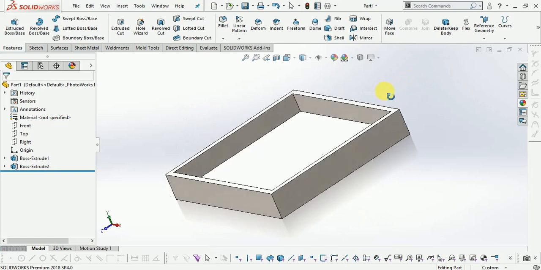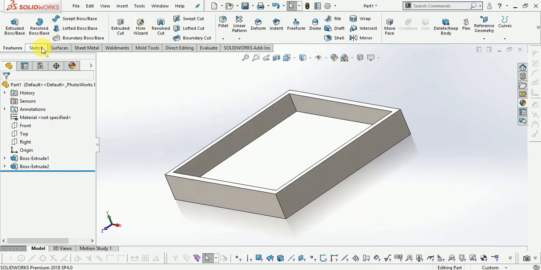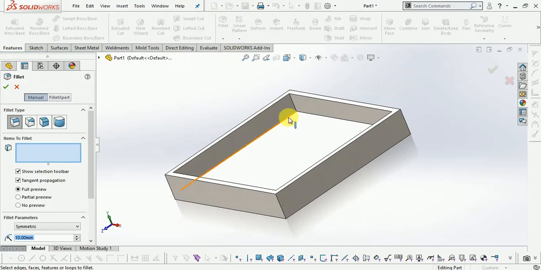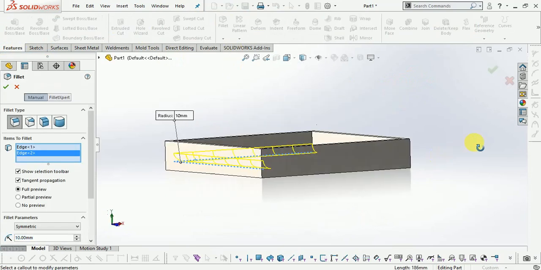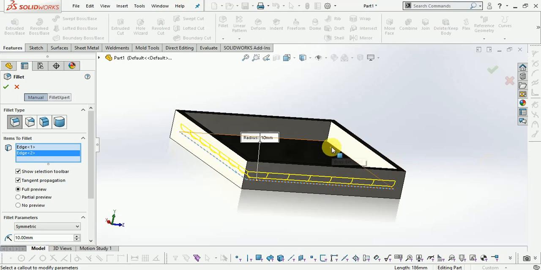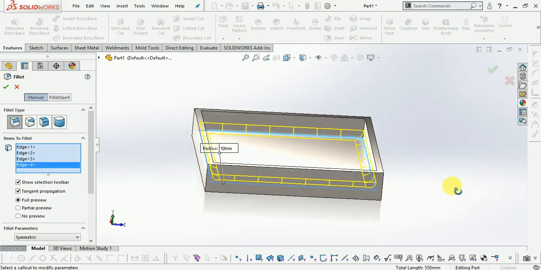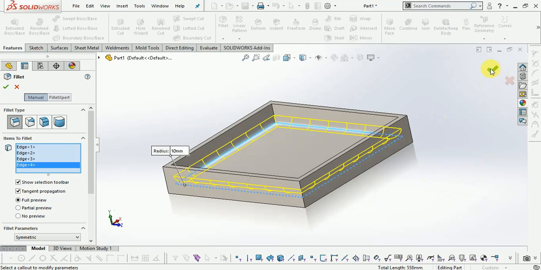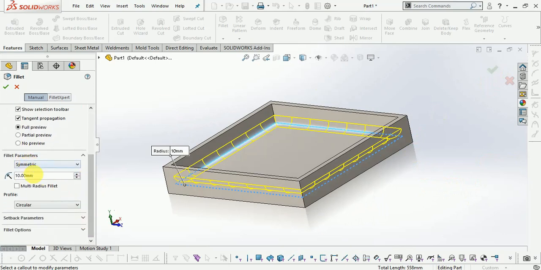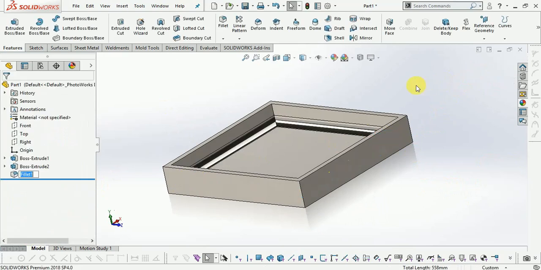Now first pick a radius at the corner. Features, select fillet, radius at each bottom edge. Now 10 mm radius, finish this one.